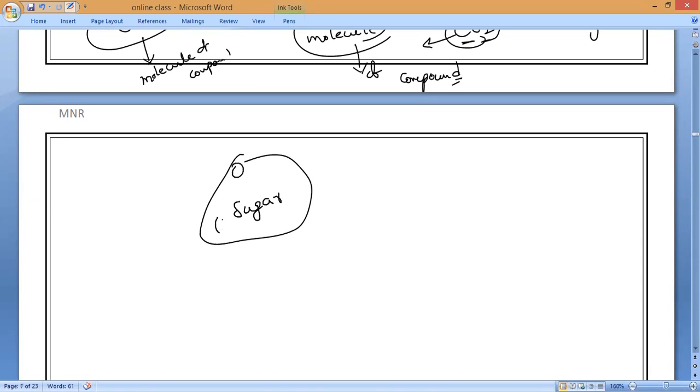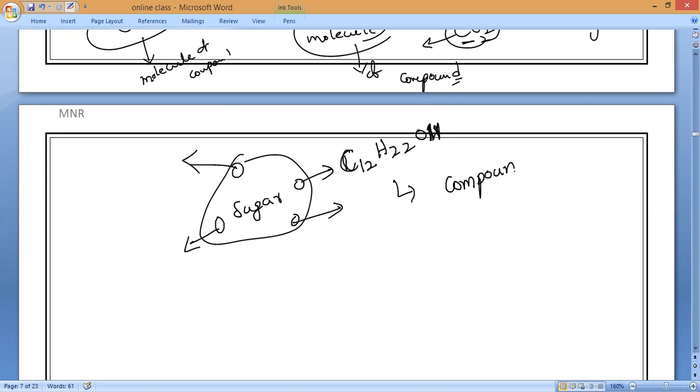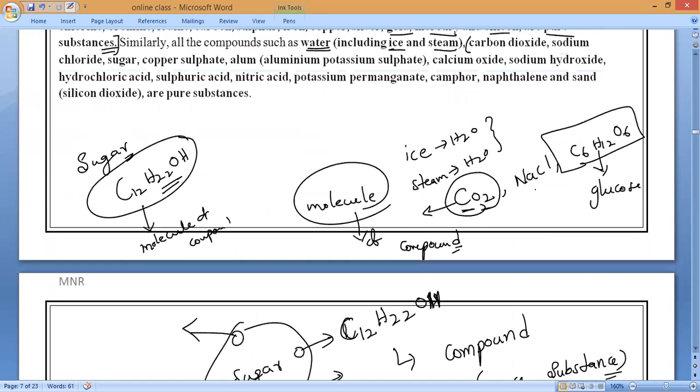If I take a heap of sugar, this is the sugar, and I test any sample here, everywhere what is the formula? Everywhere the formula is C12H22O11 only. So is it a pure substance or impure substance? It is a compound. Understanding? So it is a pure substance. Understand or not till here? Any doubt? Anybody, ask me. What is the molecule? What is the compound? What is the element? Yes, Hari? Any doubt?